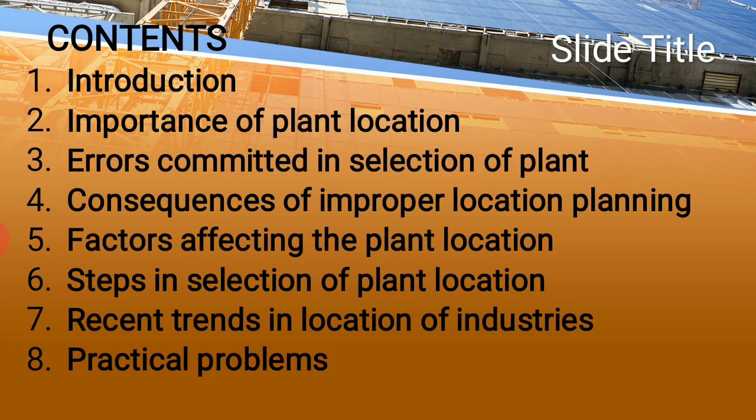When he answers this question, he is taking the decision of where to set his plant location. This is a very crucial decision, because it takes a lot of investment, a lot of brooding and logical thinking is required, and if any error is committed, it may lead to very fatal consequences. That is why this is a very crucial decision.